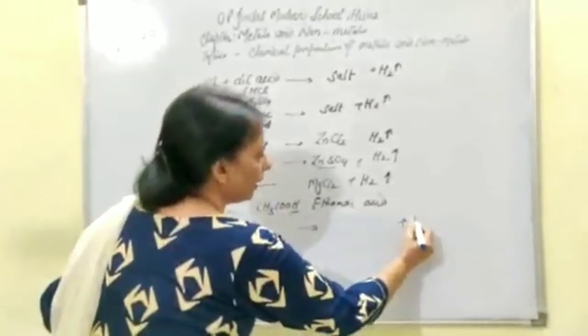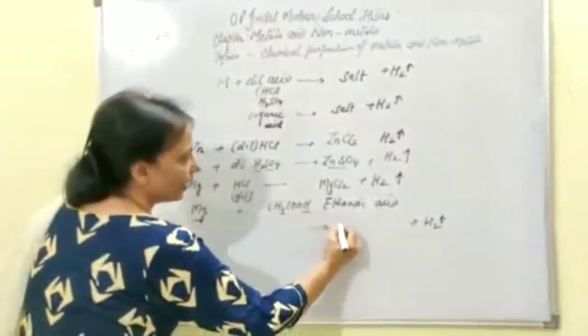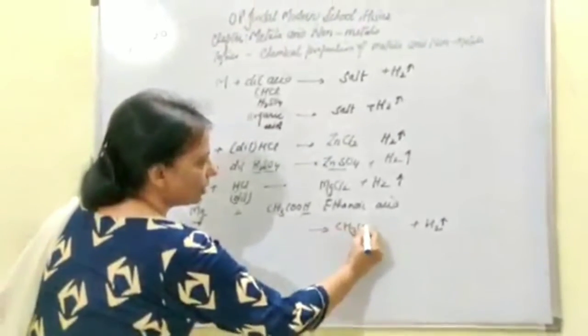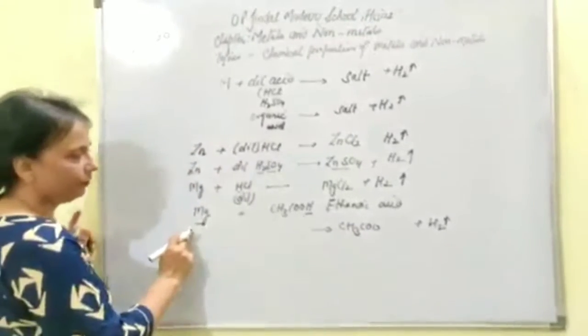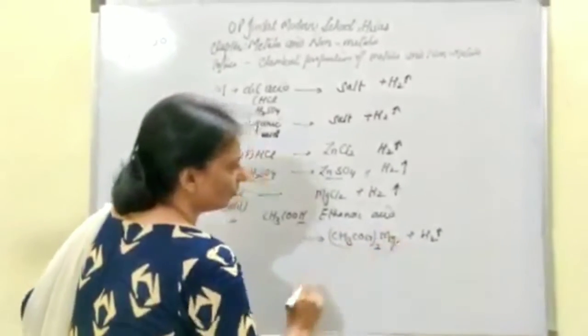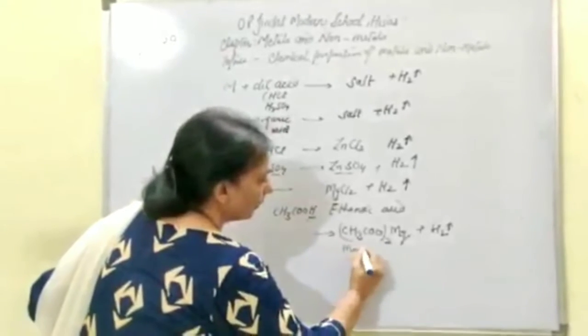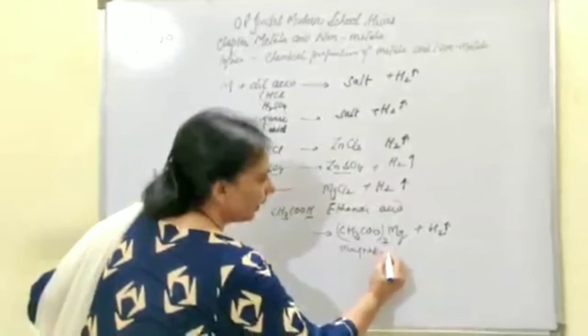So what we are getting mainly is hydrogen gas, and the salt which will be formed will be (CH3COO)2Mg. As it's divalent, you will get the 2 charge and then magnesium. So you are getting magnesium ethanoate.